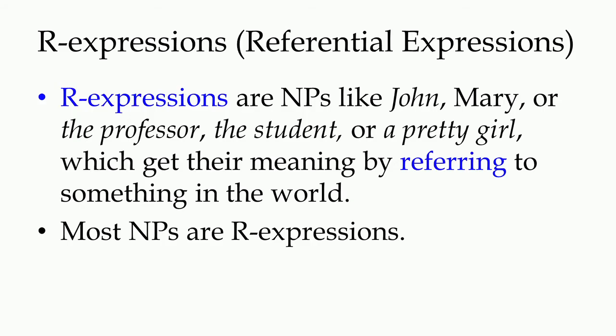And R expressions, which is a short form for referential expressions, means NPs like John, Mary, or the professor, the student, a pretty girl, and all these things get their meaning by referring to something in the world, that is not within the same sentence.